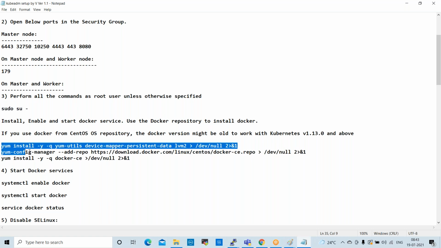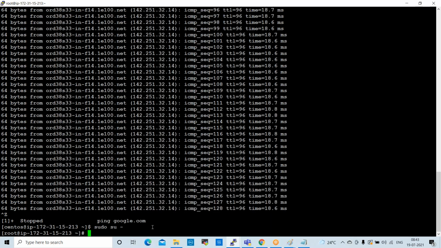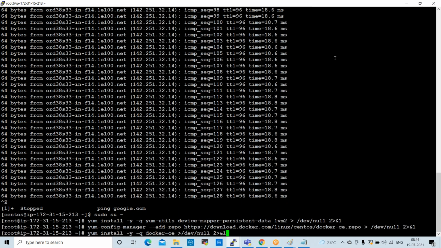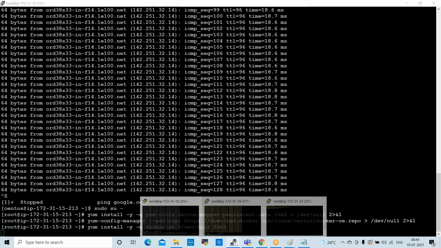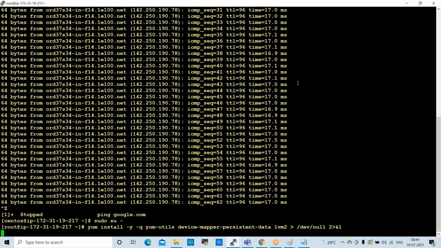Okay. So these 3 commands we can execute at a time. For Docker installation, we can execute 3 commands at a time. Copy these 3 commands, execute on master. Enter. Now Docker is installing. Go to the second one, node server, execute these commands.